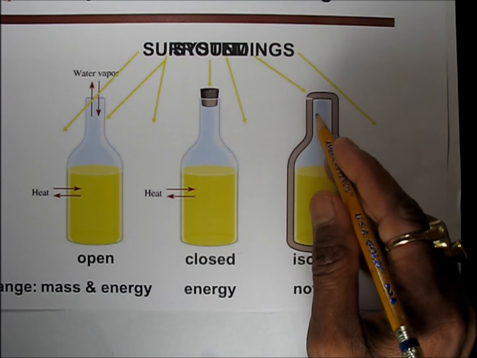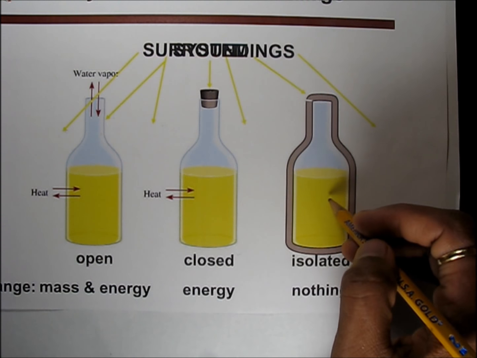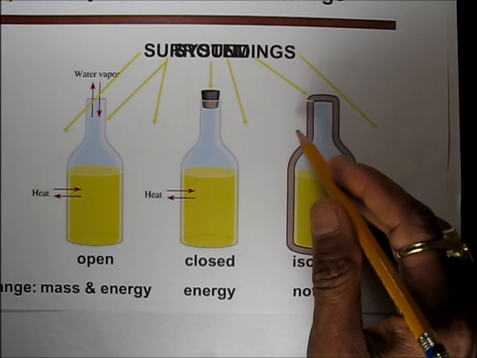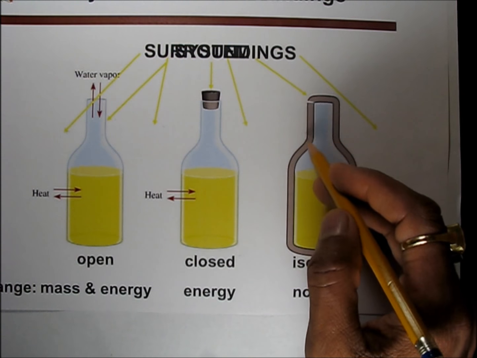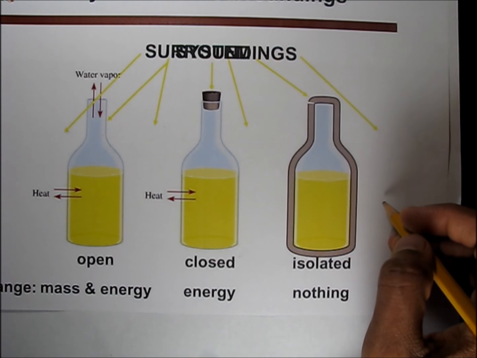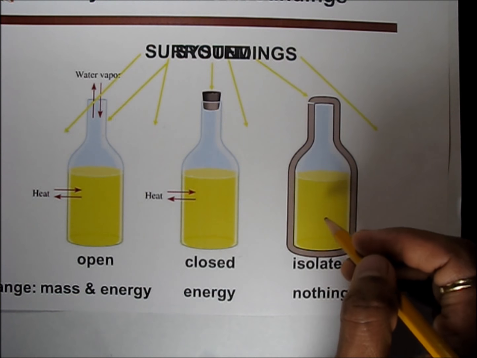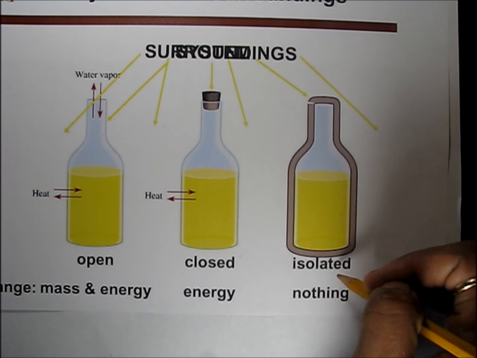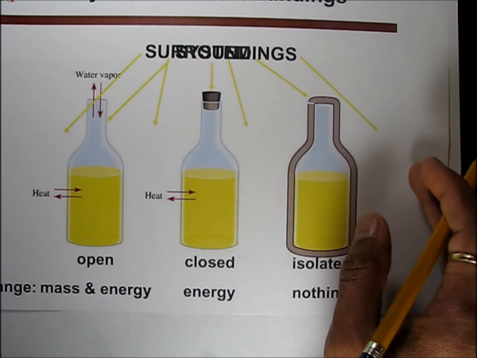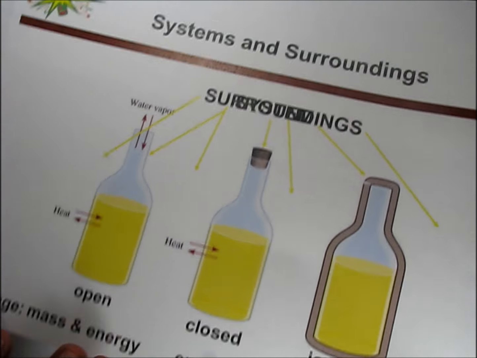Basically they have two jackets, one jacket which holds the water, either cold or hot, and another bottle outside, and in between there is a vacuum, so there is no medium to transfer or exchange the heat or energy. That is why this system is called an isolated system. And when you close the lid, that system becomes isolated. So in isolated, neither mass nor energy can be exchanged.